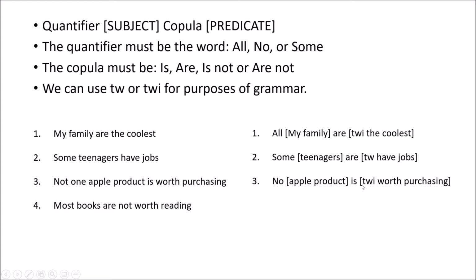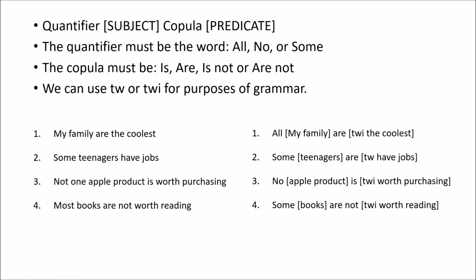No Apple product is that which is worth purchasing. Okay, so there's a group of things that are worth purchasing, and then Apple products do not belong to it. And look, we've satisfied the same rule, okay? We've got our quantifier, it takes the form no. We've got our subject in square brackets. We've got our copula set out appropriately, and then we've got our predicate in square brackets.